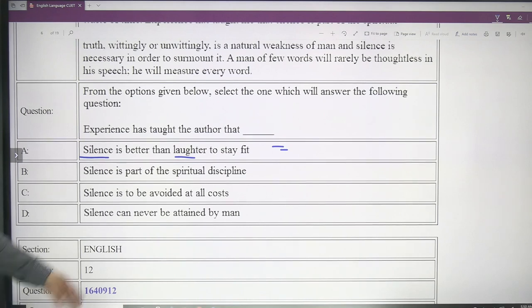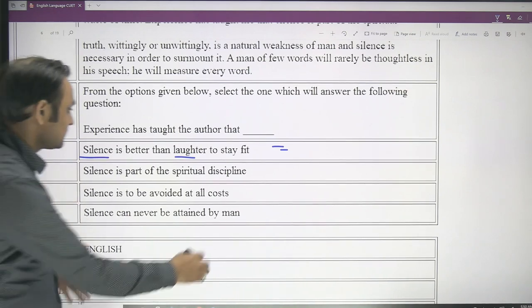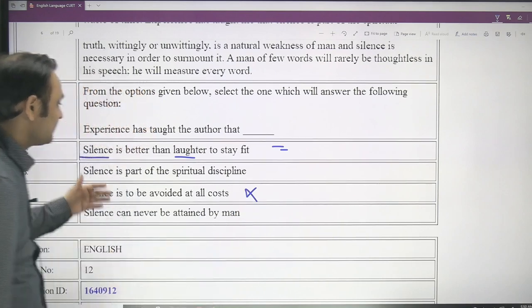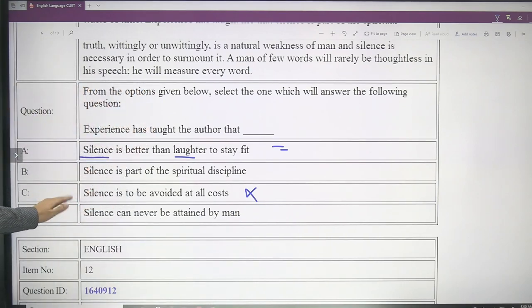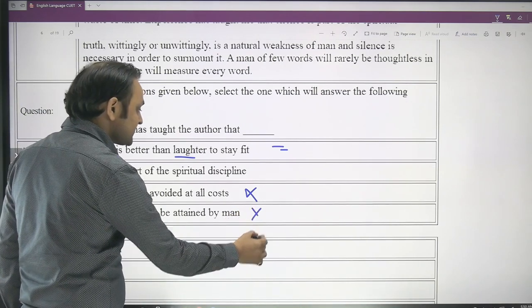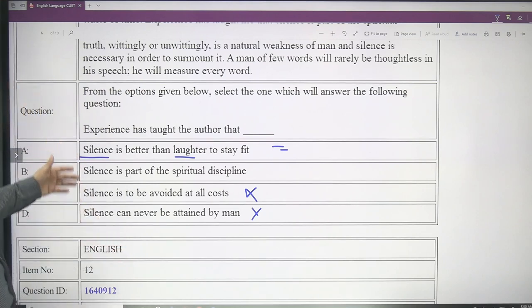Experience has taught the author that silence is part of the spiritual discipline. Yes, it could be the answer. The silence is to be avoided at all costs. No, the author is obviously in favor of silence. And the silence can never be attained by a man. It can be attained by a man. The author himself has attained it. So you can eliminate these two absurd choices, and you are left with silence is better than laughter, and the other one is silence is part of spiritual discipline.